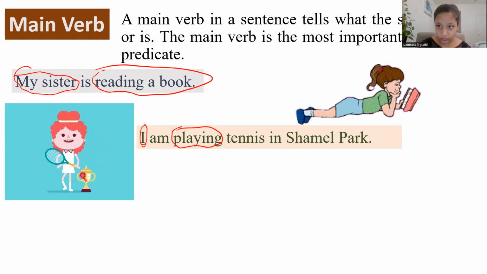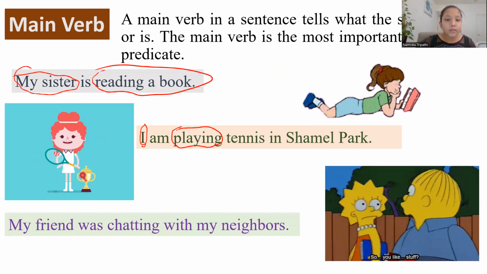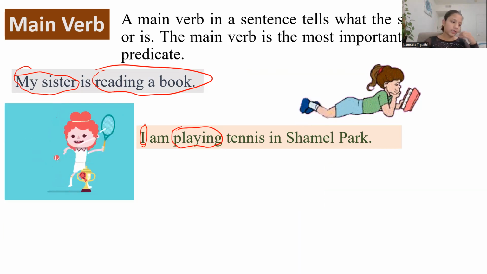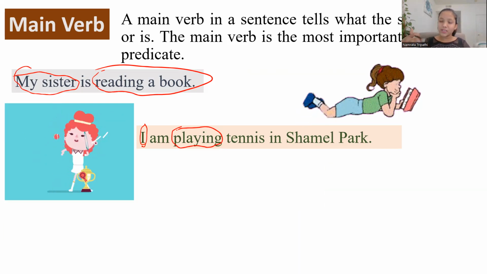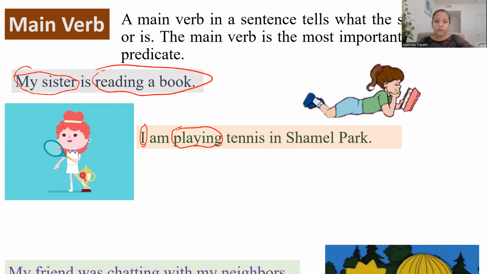Am is also a verb, but playing is the main verb, which is an action verb. So am is not a linking verb. It's a helping verb. It helps when something happens. That's why it's called a helping verb, if you get what I mean.